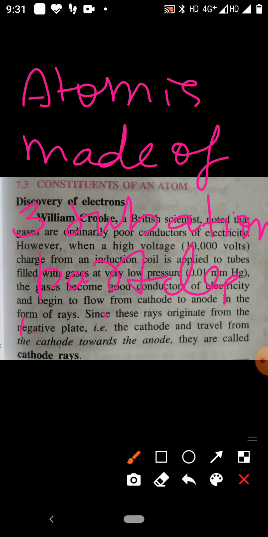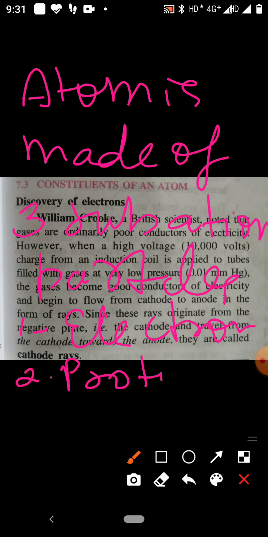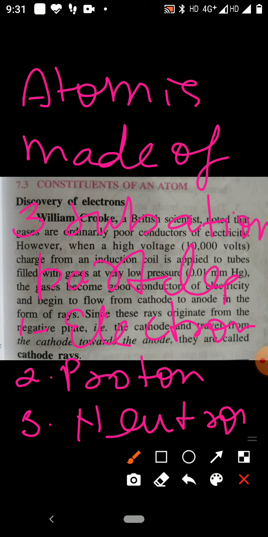First is electron, second is proton, and third is neutron. These are the three subatomic particles of atom: electron, proton, and neutron.